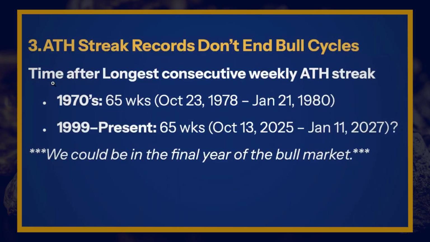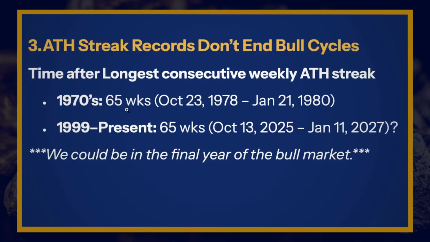Okay, so we don't have a super large sample size here, but we're just looking at the limited pattern that we do have. So here we're interested in the time after the longest consecutive weekly all-time high streak. So that's what we talked about a little bit ago, 7 weeks in a row, 8 weeks in a row. Basically in the 1970s, what happened after that record streak? There were 7 consecutive weekly all-time highs. Did that come at the very end of the bull run? That's the question. Or was there more time after that?